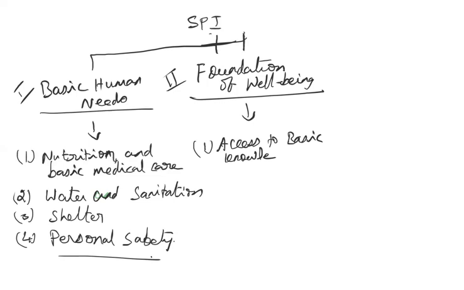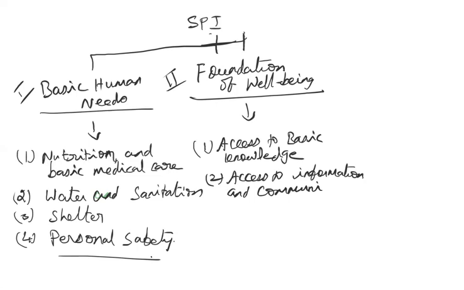So access to basic knowledge, then access to information and communications. To what extent this accessibility is restricted in a particular country. Some countries are more free, some countries restrict the information.